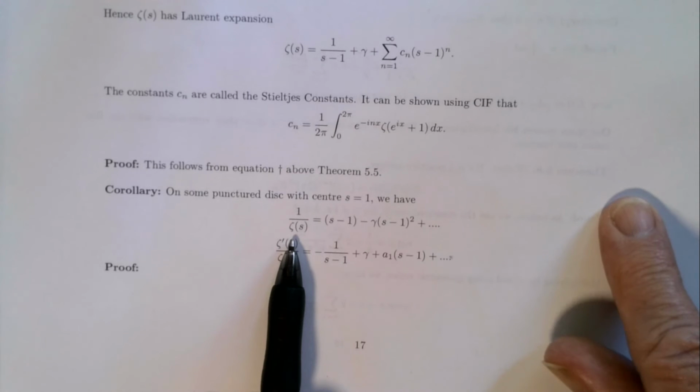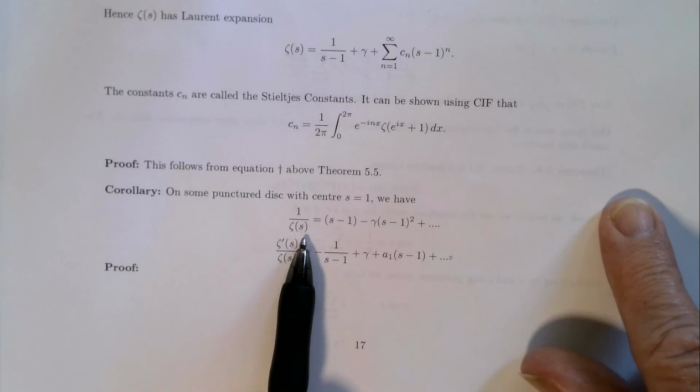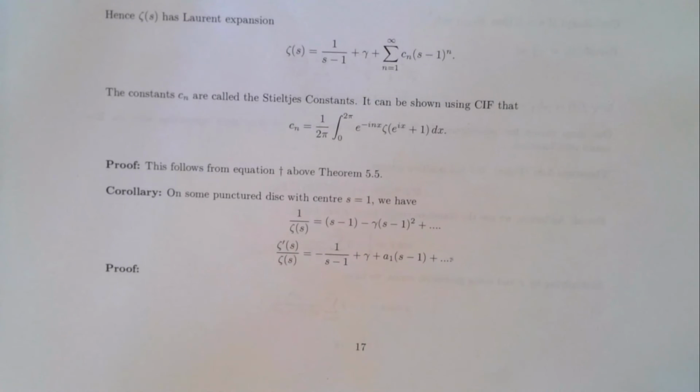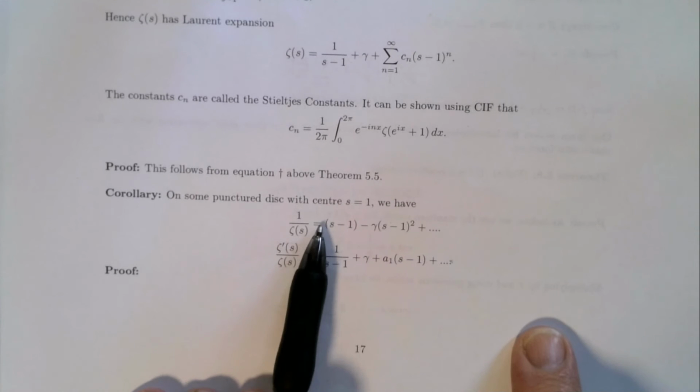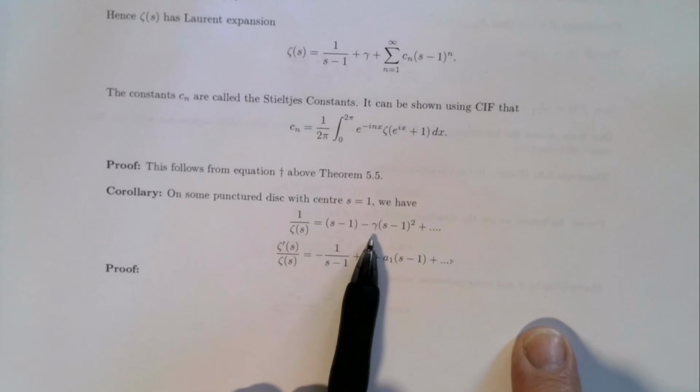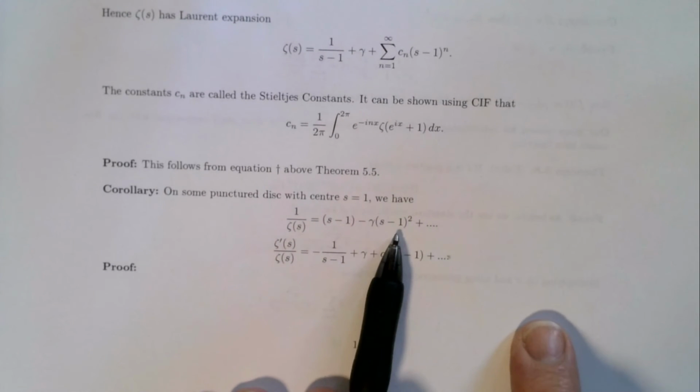So the constant term, of course, is 0, because as you go to 1, this becomes 0. So the constant term is 0, and the coefficient of s minus 1 is 1, and then a minus gamma turns up again here in the Taylor series.